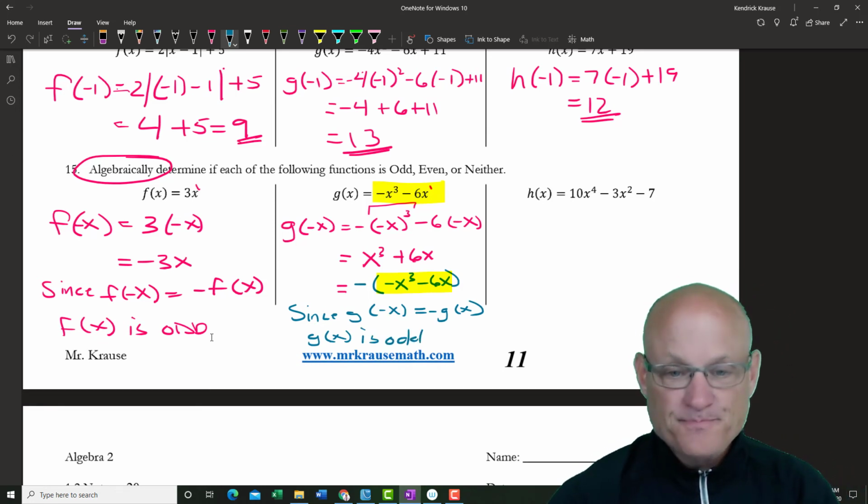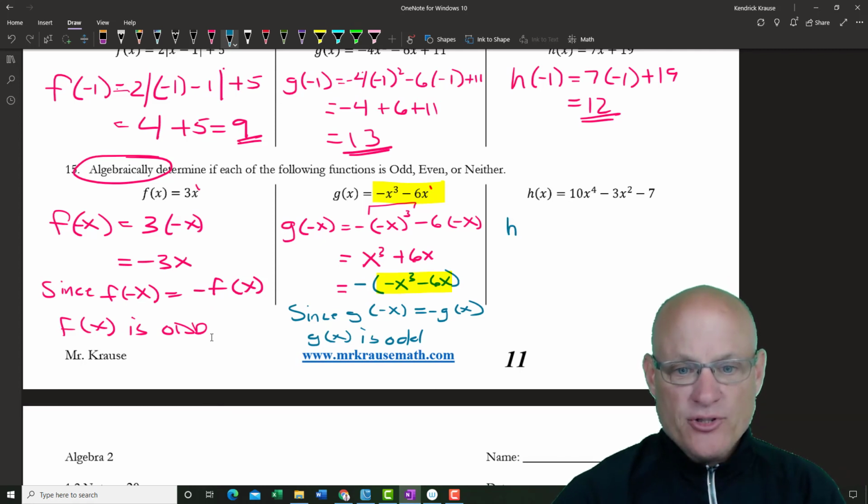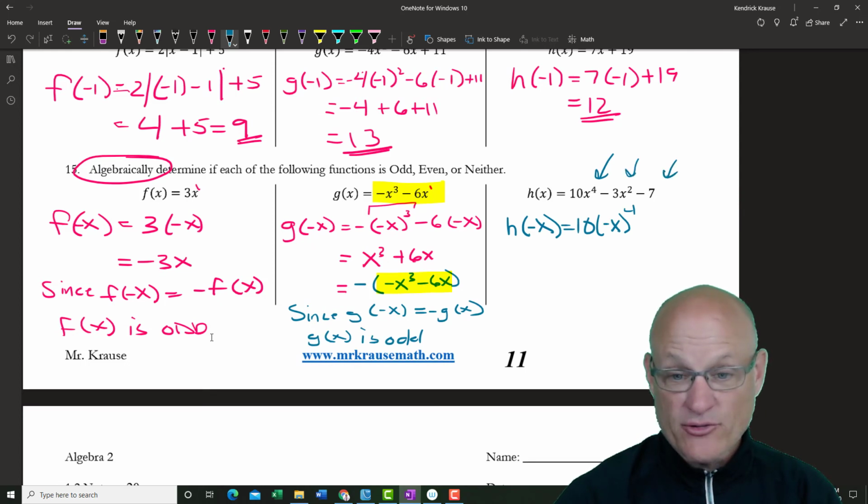All right, last one. H of negative x, 10 times negative x to the fourth. See how they're even, and there's nothing here, so I'm not sure what's going to happen, but it's probably going to be even.